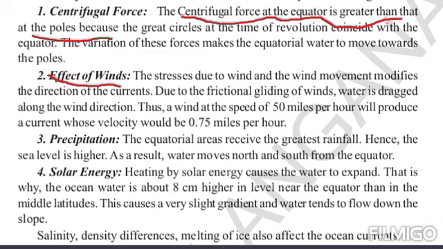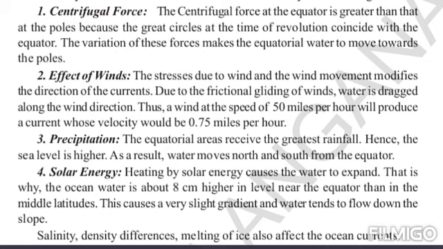The next one is the effect of winds. The stress due to wind and the wind movement modifies the direction of the currents. When there are more winds, the water will also flow in the direction of the winds. If the wind comes in one direction, the water will also flow in that direction.